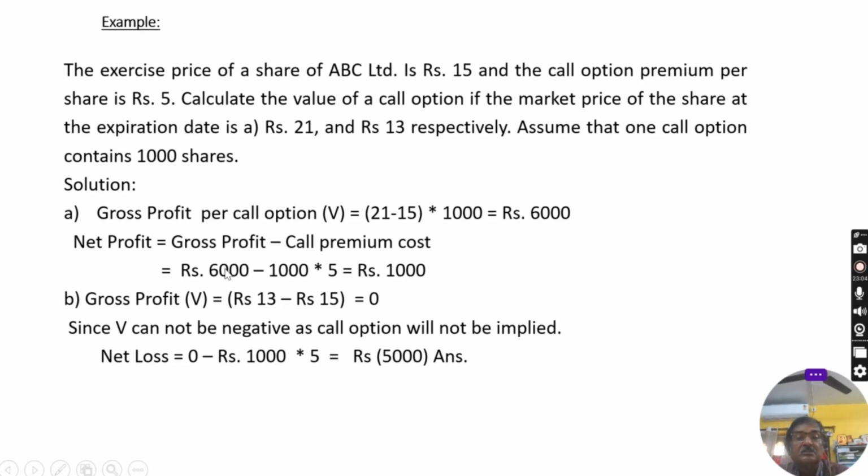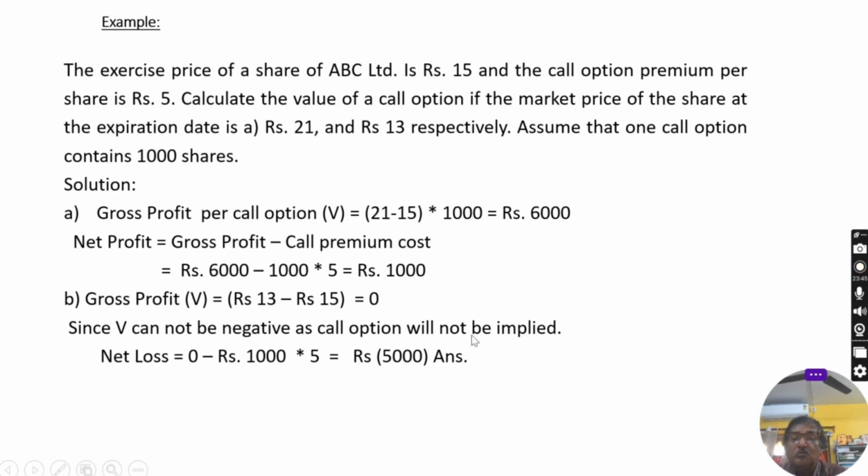Now see this case, when the market price of the share is 13 and the exercise price is 15. I have already discussed, in that case the call option owner will not exercise it because he will purchase the share from the market. He need not apply the call option. Then what will be the gross profit from the call option? Per share, this is negative, that's why you will not apply it. So the gross profit from the call option will be 0.